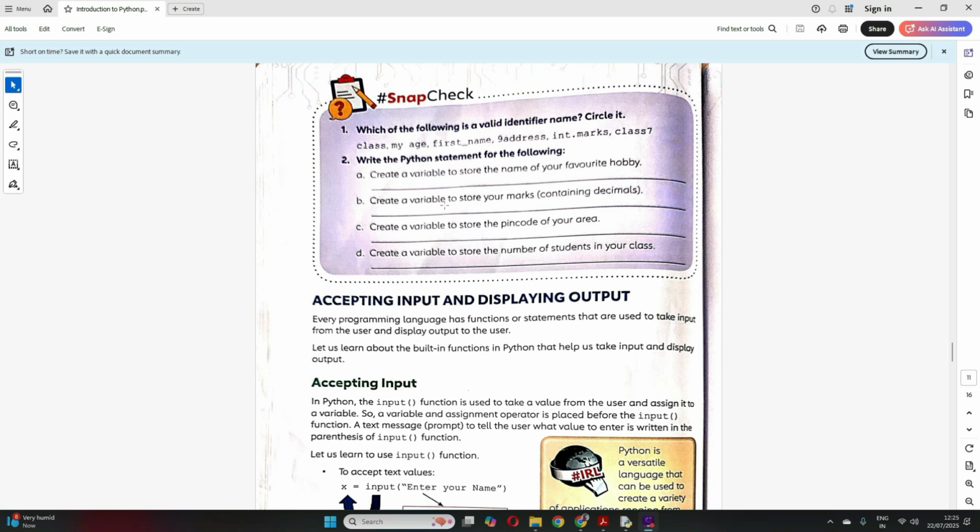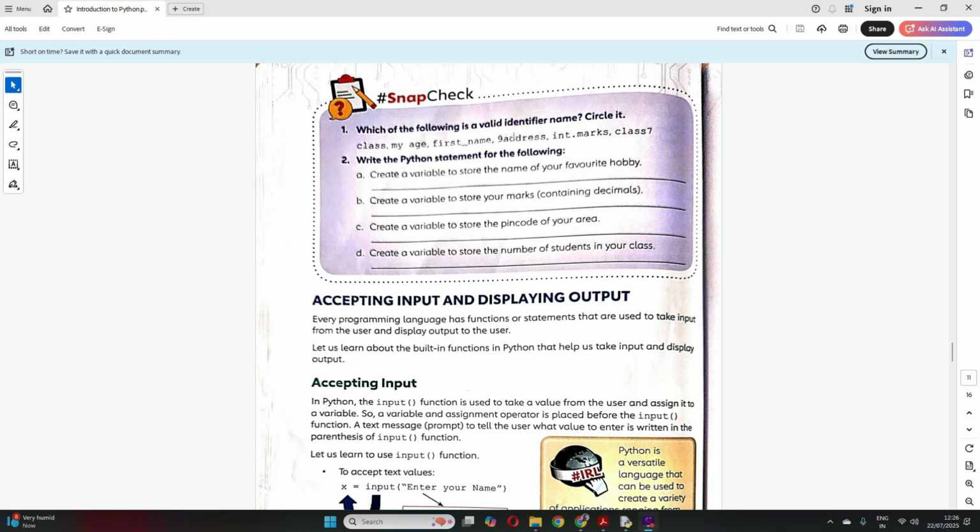Now B, create a variable to store your marks. It can contain decimals, so it will be a float data type, right? Now create a variable to store the pin code of your area. Pin code is always an integer value, right? So it will be an int data type. Now create a variable to store the number of students in your class. The number of students will always be a positive integer. So it will be an int data type again.